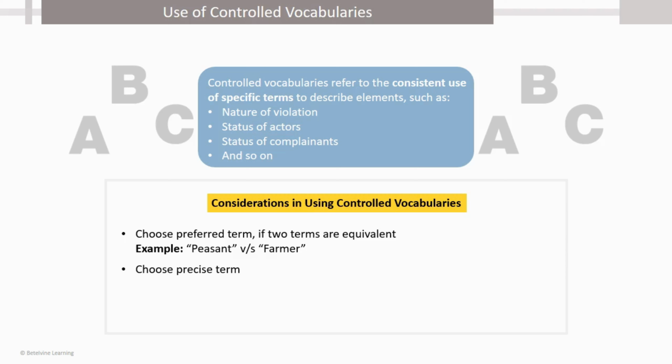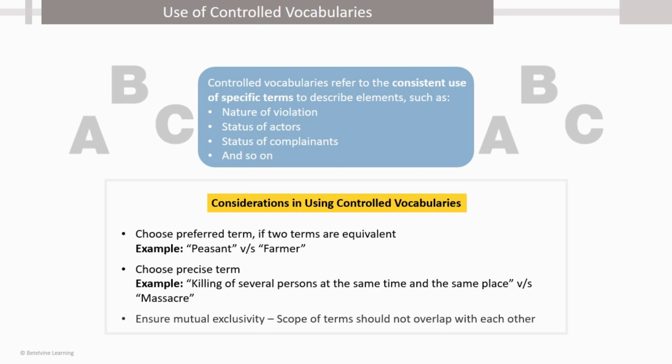Choosing a precise term. A term should be brief, but should represent the whole idea. Thus, while one could use the phrase killing of several persons at the same time and the same place, the term massacre is more precise and could be used instead. Ensuring mutual exclusivity. The scope of one term should not overlap with the scope of another.